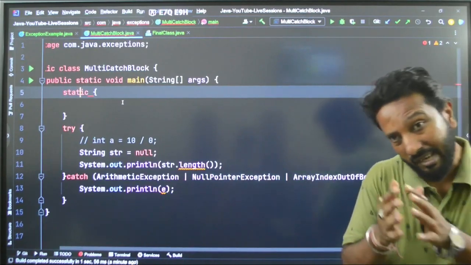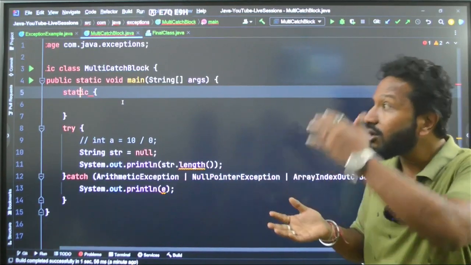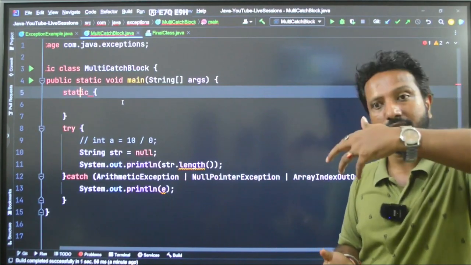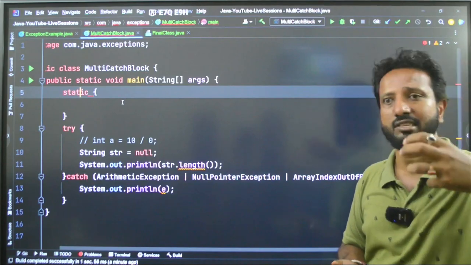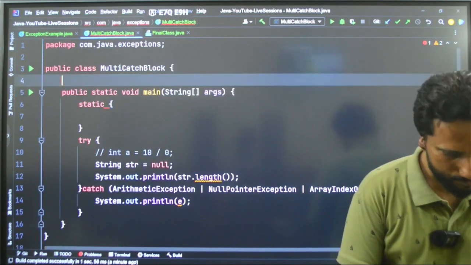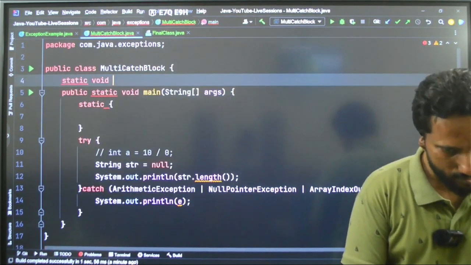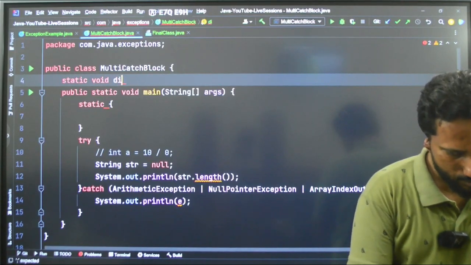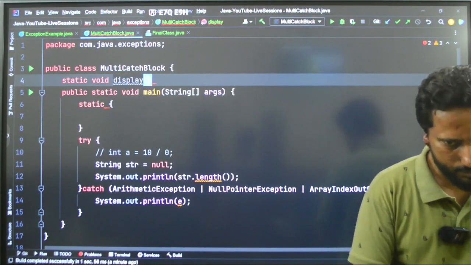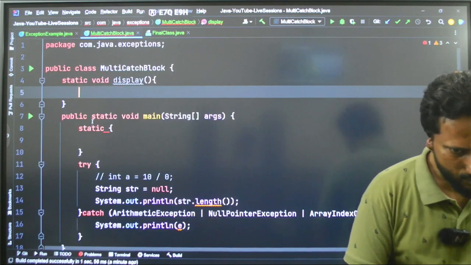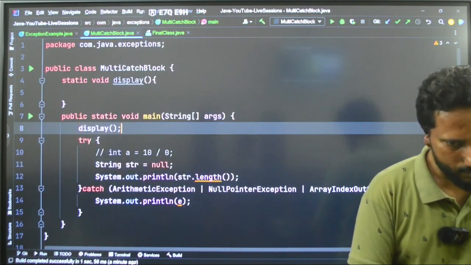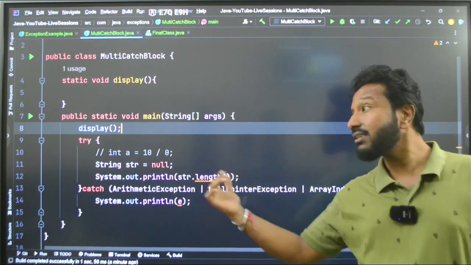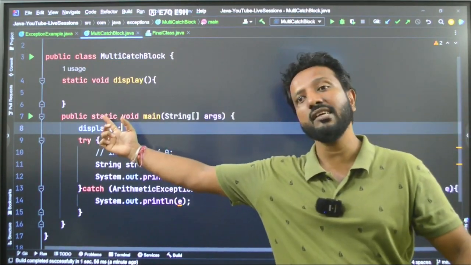Understood? The main method is actually used to call other static things. Say static void display. I want to call that method, so I can directly call it here. That is what the static keyword means here.